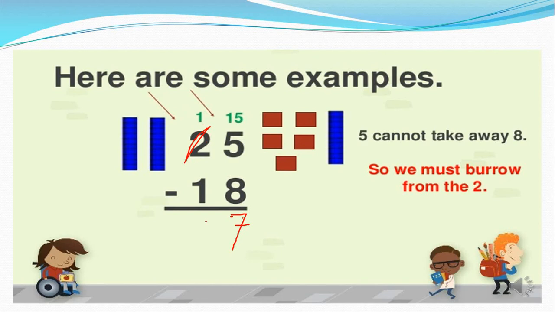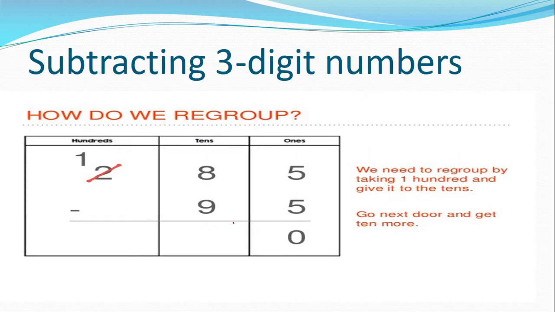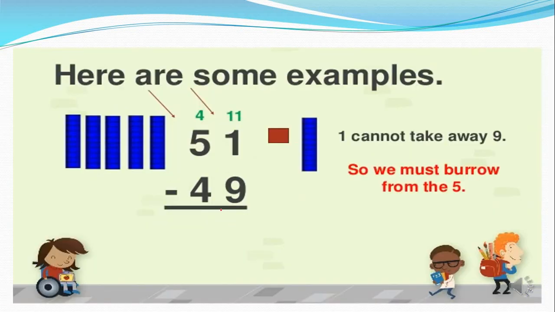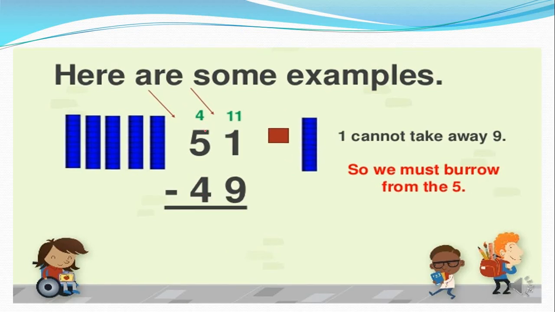1 minus 1, so 0. 1 minus 1 is what? 0. Now let's see what is coming here. The answer is 0, 7. Understood? Now students, let's move on to another example.